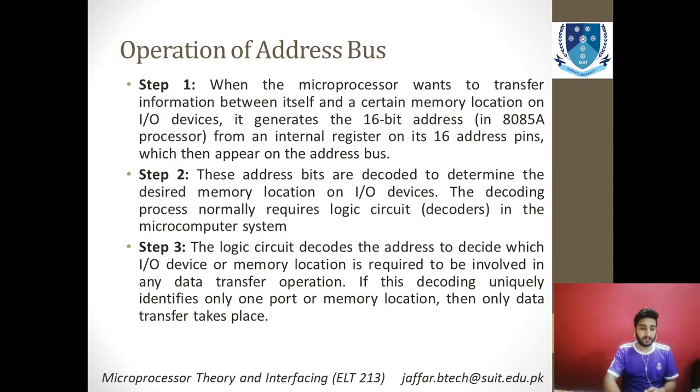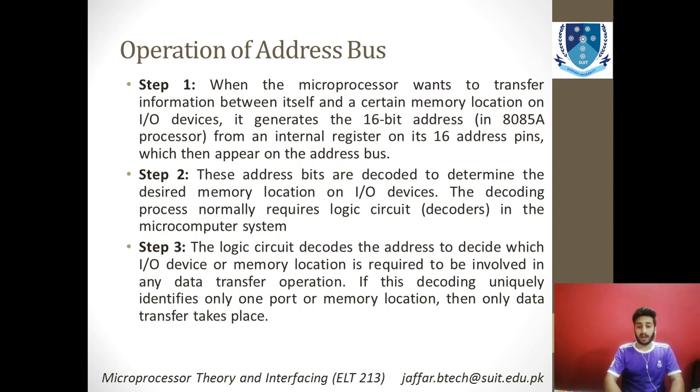Now coming to the operation of the address bus, there are basically three steps in which the address bus of the microprocessor operates. The first step is when the microprocessor wants to transfer some information between itself and a certain memory or input output device. It generates a 16-bit address, taken from the same 65,000 addresses.